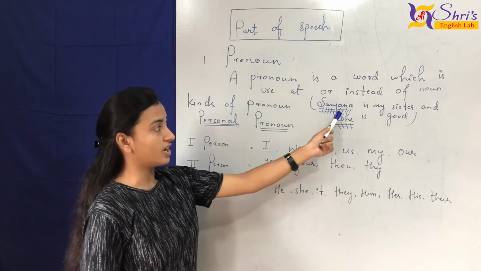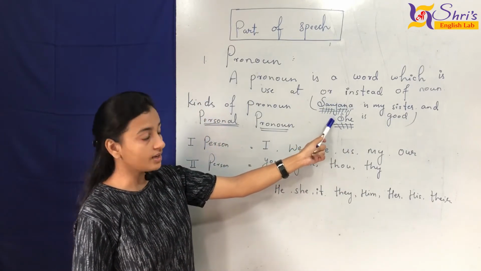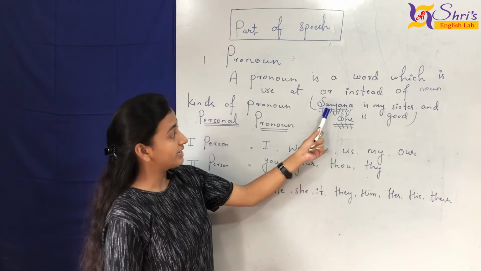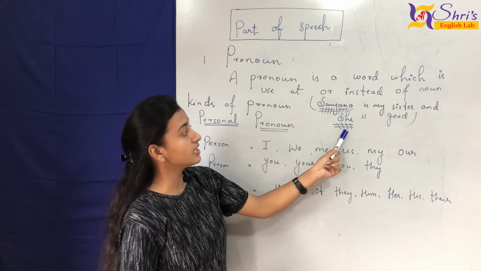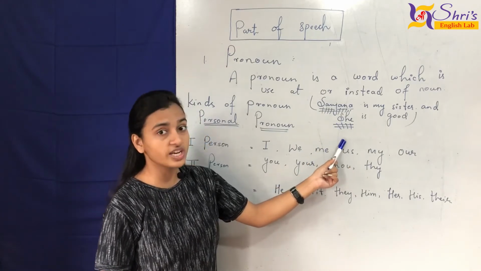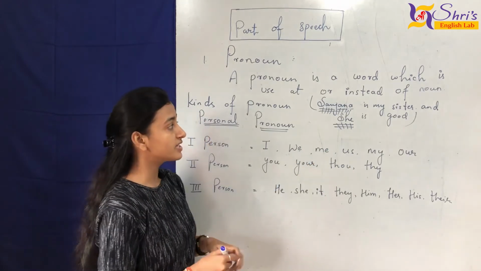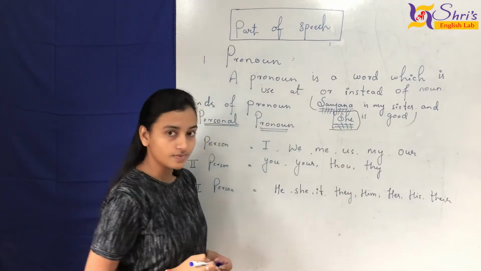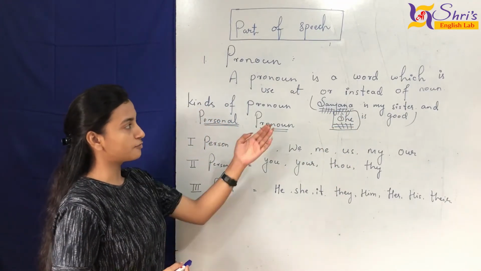Here we have Sanjana, this is a proper noun. Instead of Sanjana, I am using she here. I am not repeating the name again, I am using she instead of Sanjana. It means that the she I used here is called a pronoun. Okay, so this is the example of a pronoun.